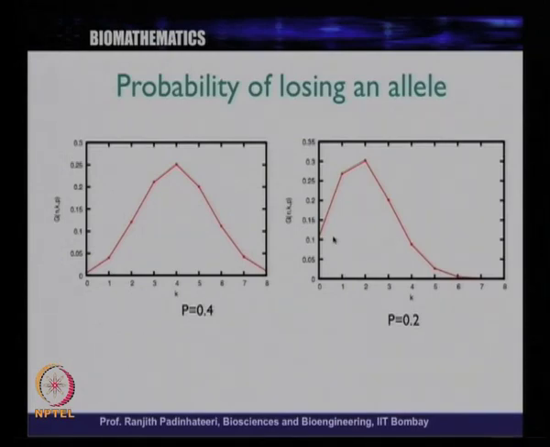Essentially what we are predicting, given this information, is the probability that in the next generation one particular gene will be lost. You can also predict the probability that a given allele will be lost after t generations. There is something called mean first passage time in statistical physics and in statistics in general.